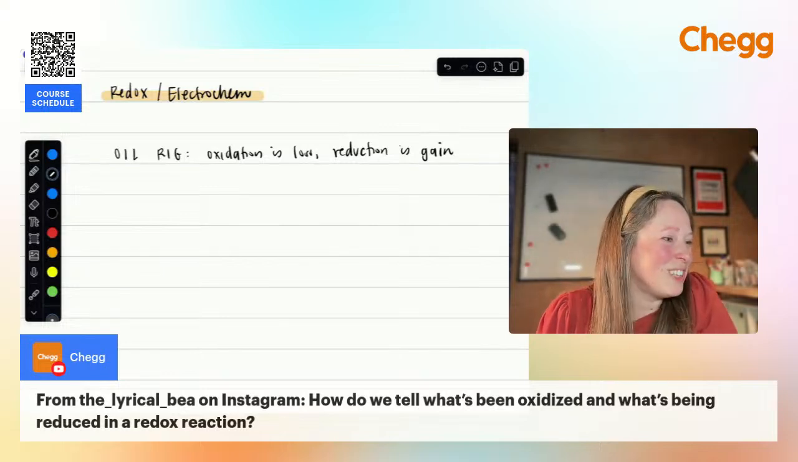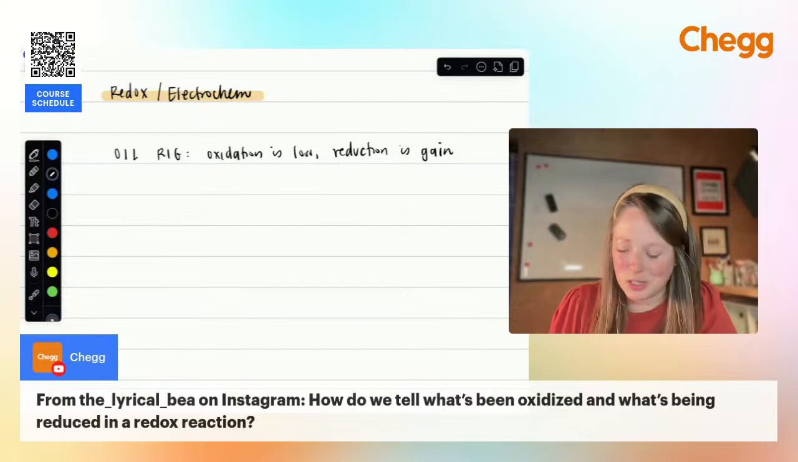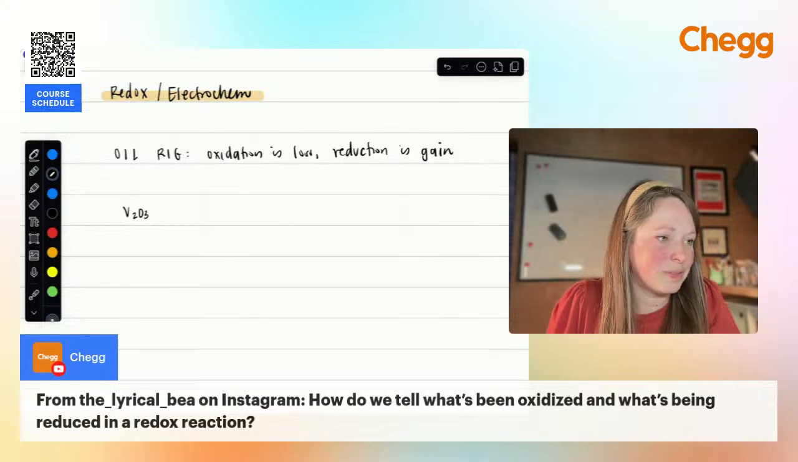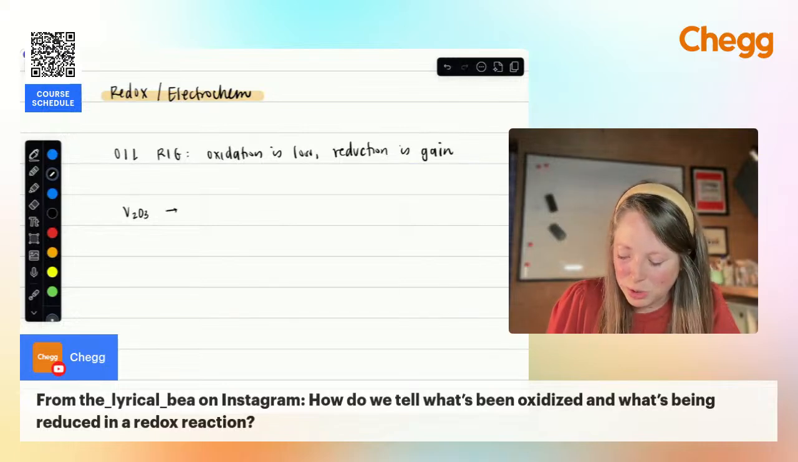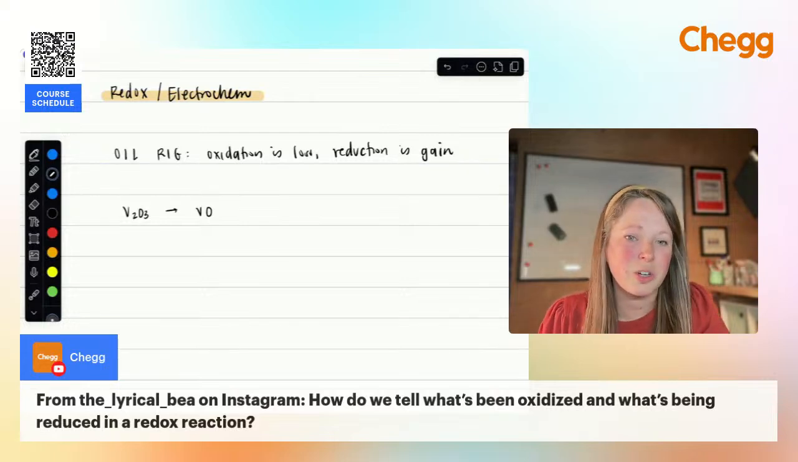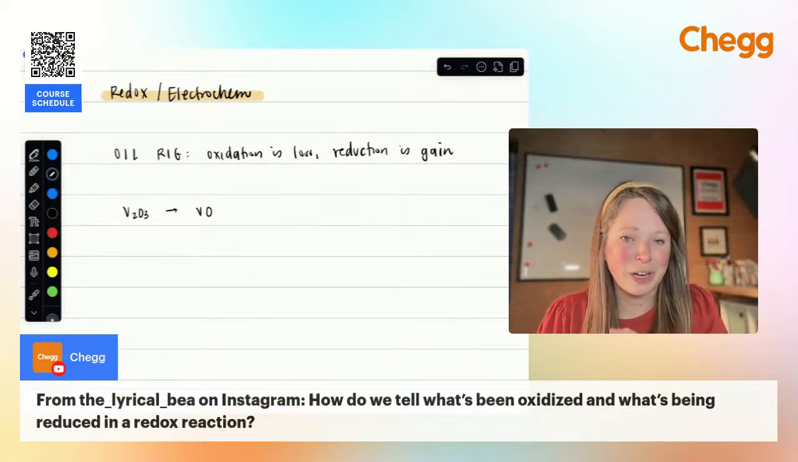All right, so let's say we just had a simple half reaction. Let's just do that. Let's say I have V2O3 going to VO, and we want to figure out whether this is an oxidation or reduction. With a redox reaction, please be aware that you're going to have both, right? Because it's all about the transfer of electrons. But in this example, I just want you to practice identifying what's going on.